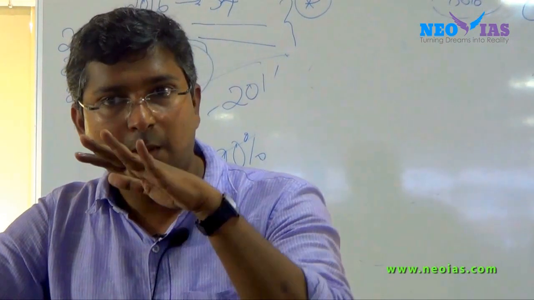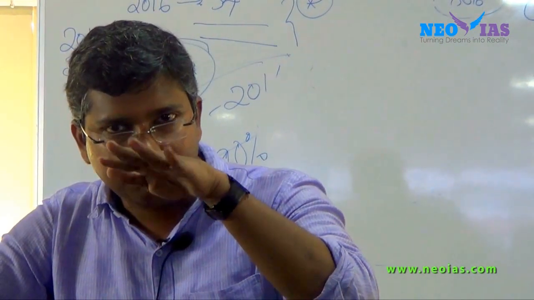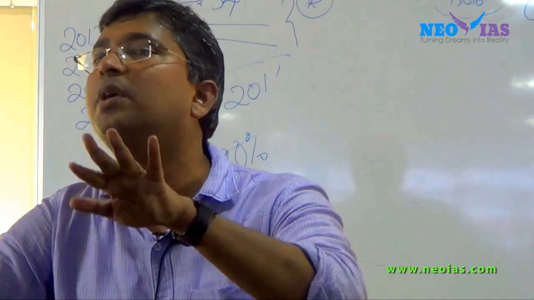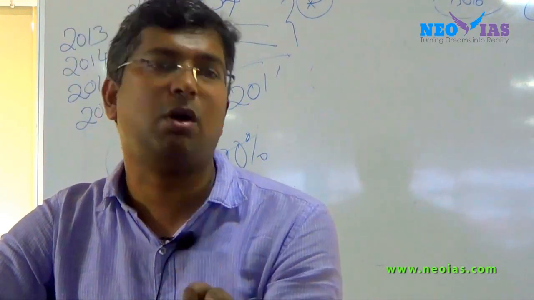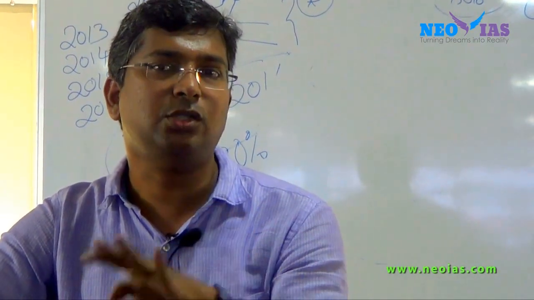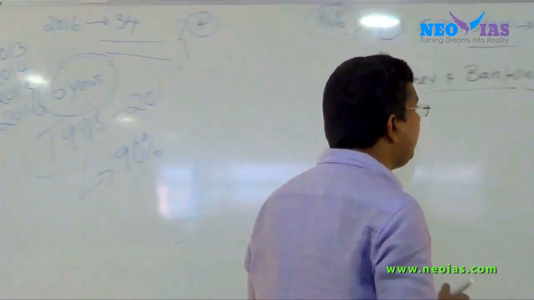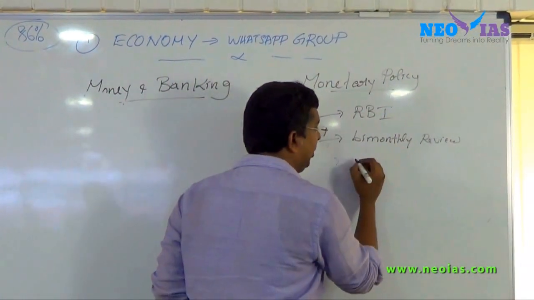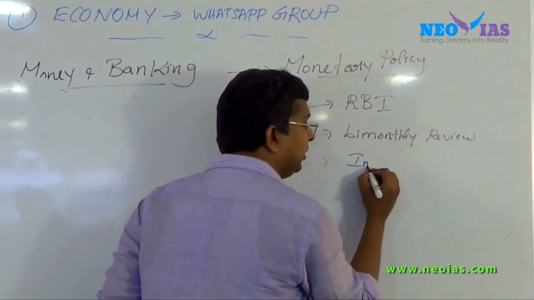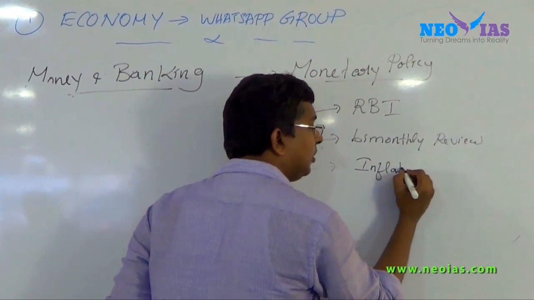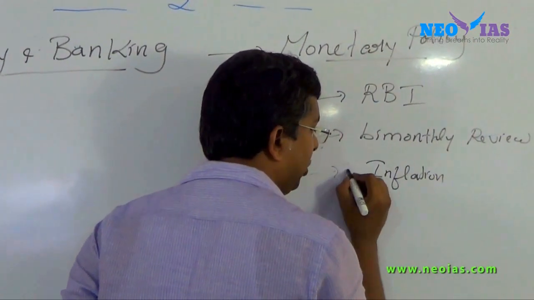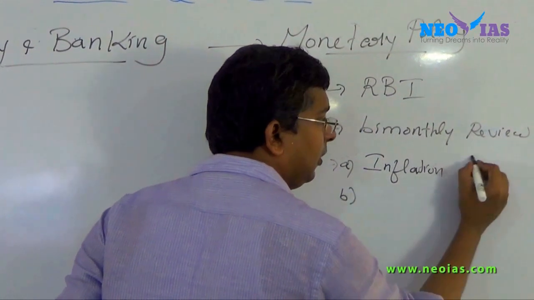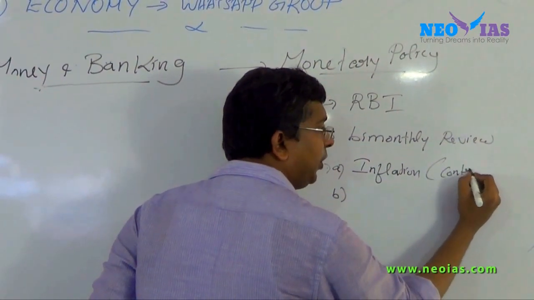So by having sufficient liquidity or sufficient money supply, through monetary policy, RBI ensures that inflation is in control. It's a very important point.